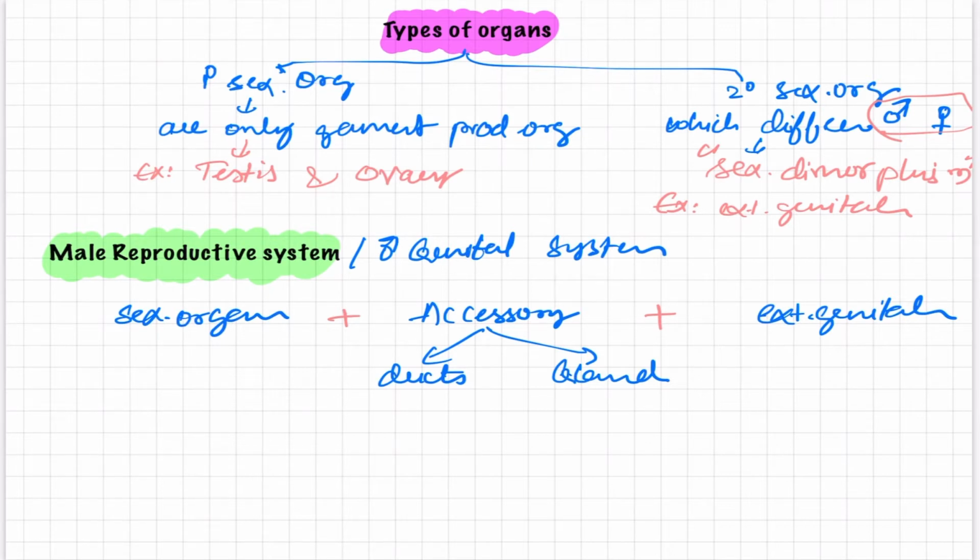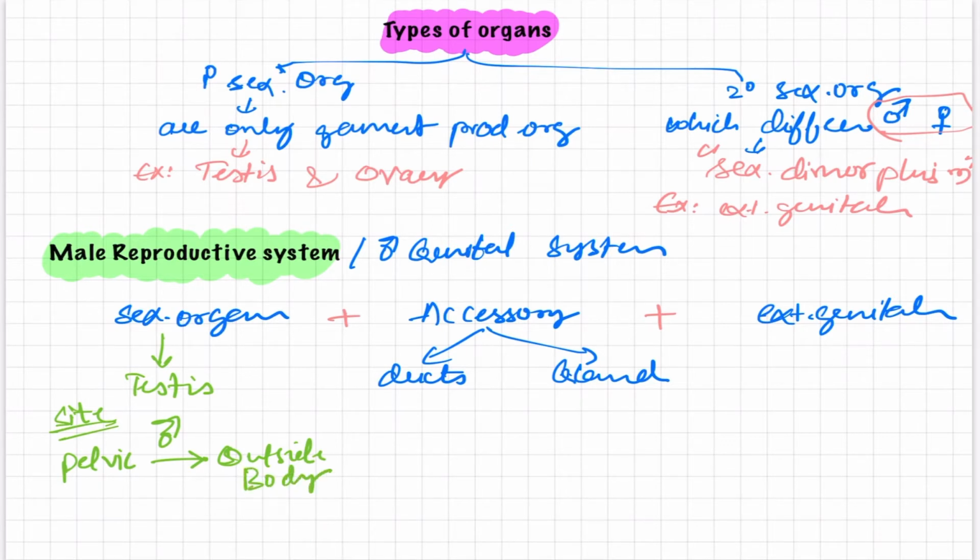In the male reproductive system, the sexual organ is generally the testis, and in female it is the ovary. But what is the site of this organ? Generally it is in the pelvis. But in the case of male, the testes descend into the scrotum and come outside the body. The site is changed and now it is in the scrotum.